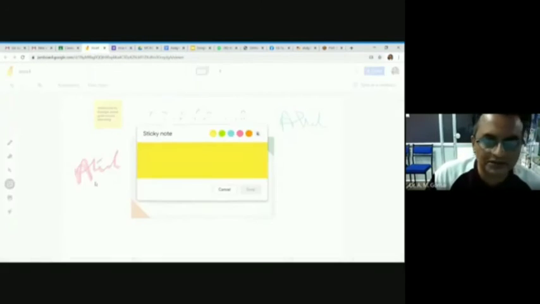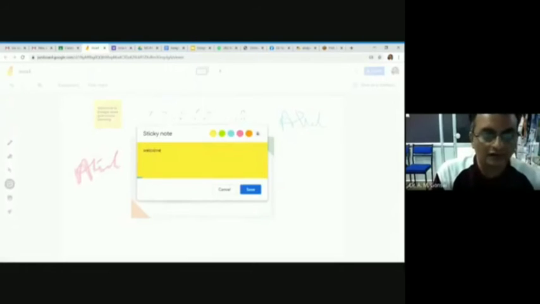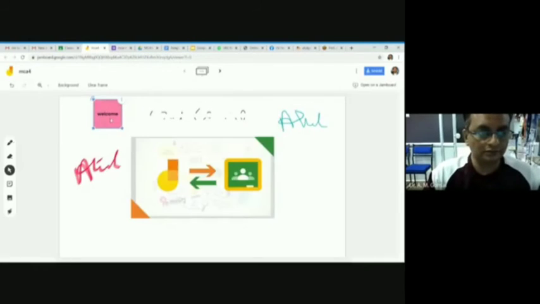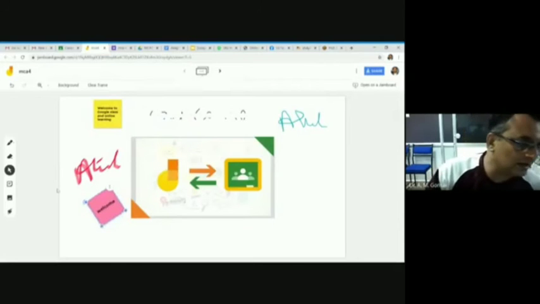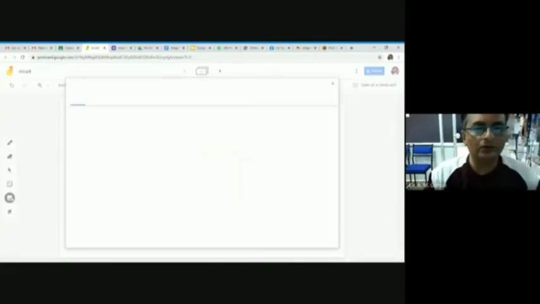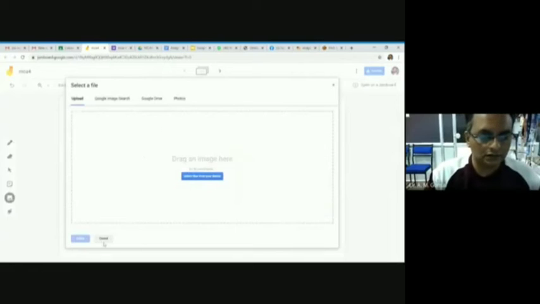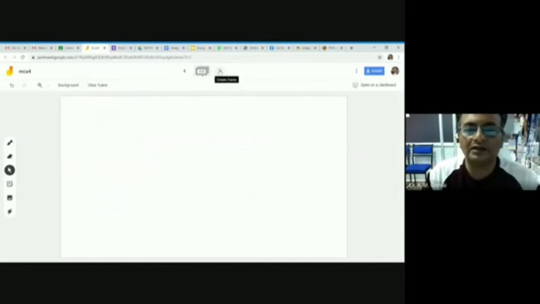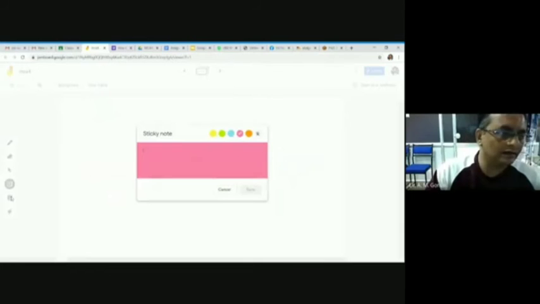If you want to put some sticky note, welcome with different colors. Another sticky note, I can put it like this. When this board is complete and I want to use a second one, you click here, this is the second, and I can use one more sticky note.